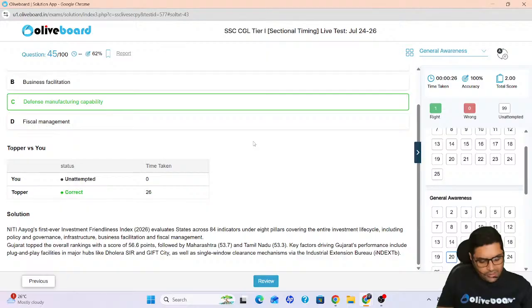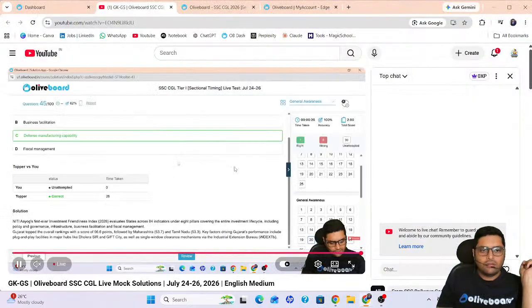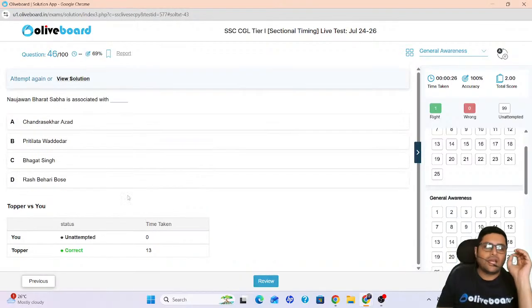Next. Just a moment. All good. Okay, chalo, next. Now just one more thing. The key factors for which Gujarat got the first prize were its Dholera SIR and GIFT City. Also the single window clearance mechanism via the Industrial Extension Bureau. These are the factors because of which Gujarat got the first rank.